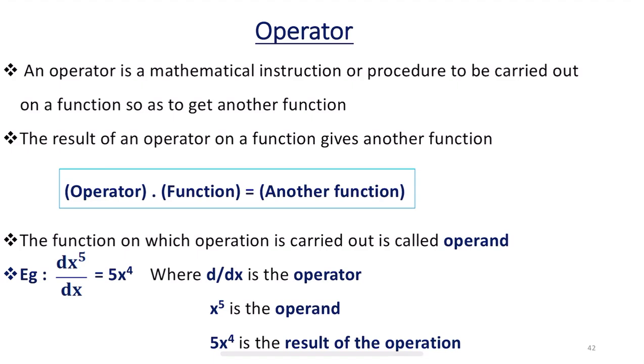The function on which the operation is carried out is called the operand. A mathematical operator such as f, d by dx or square root etc. is always accompanied by a mathematical quantity or function upon which it operates.